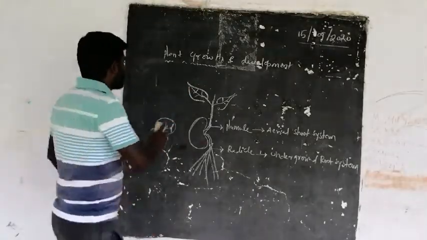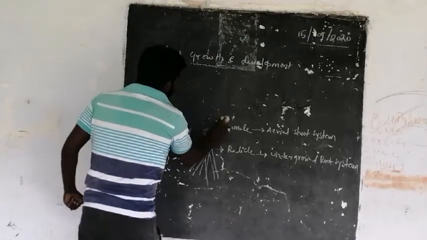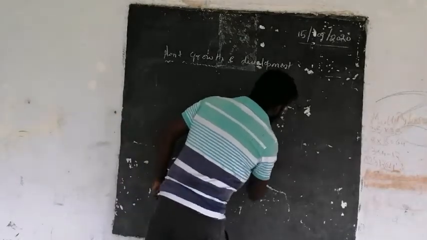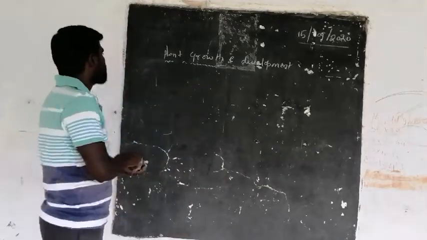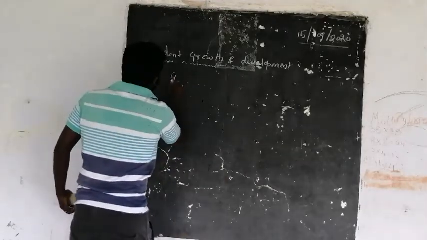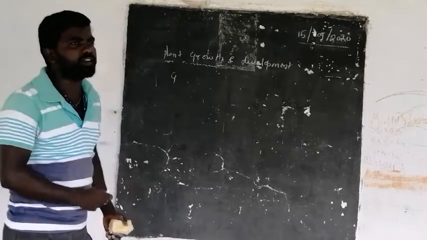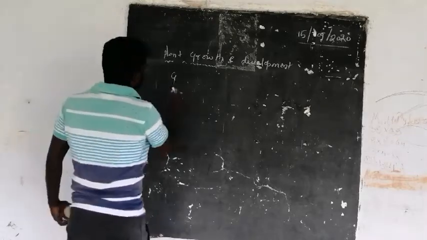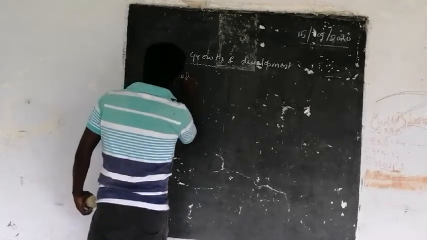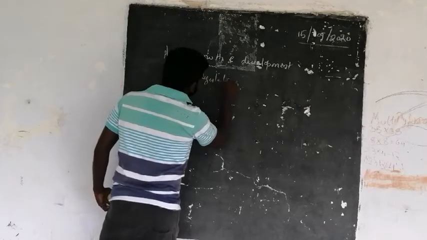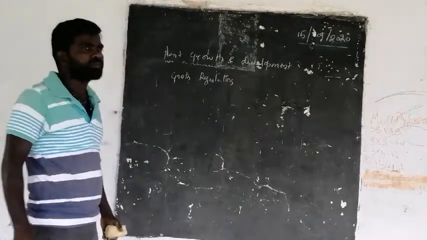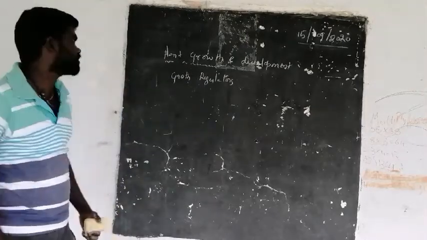In general, for the growth and development of plants, there are some growth regulators. By those growth regulators, the plants can show growth. Regulators means which balance the growth of the plant.